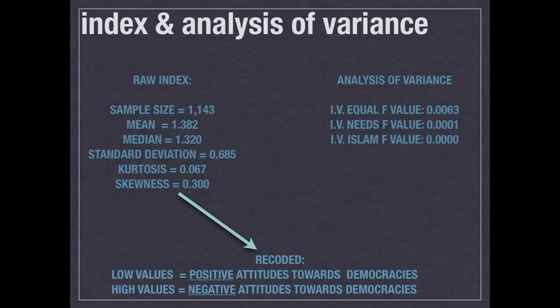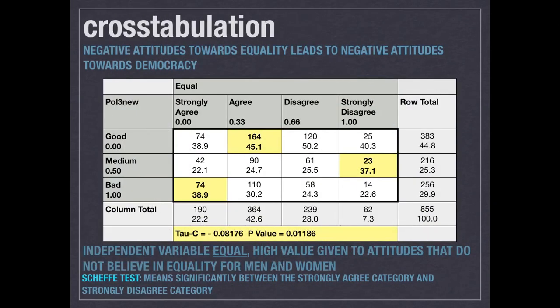The raw index was then recoded, giving high values to negative attitudes towards democracies, and each independent variable yielded low F values, concluding that there is a very small chance that the observed differences are simply due to sampling error.